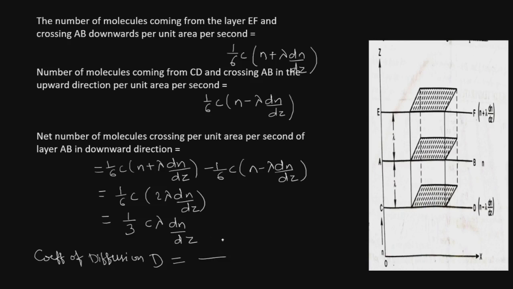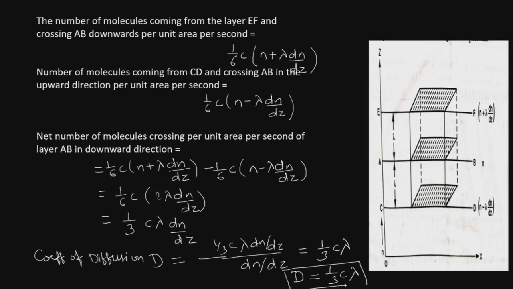So we can write this as equal to 1 by 3 C lambda dn by dz divided by dn by dz, and this comes out to be equal to 1 by 3 C lambda. So thus the coefficient of diffusion is given as D is equal to 1 by 3 C into lambda. This is the expression for the coefficient of diffusion.